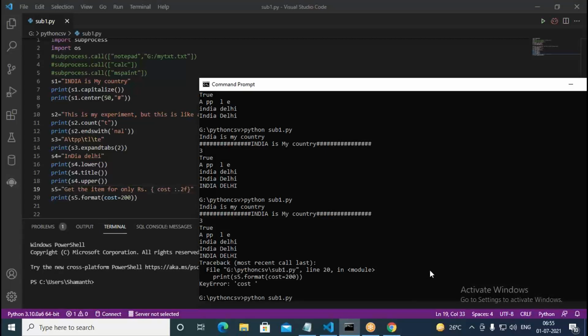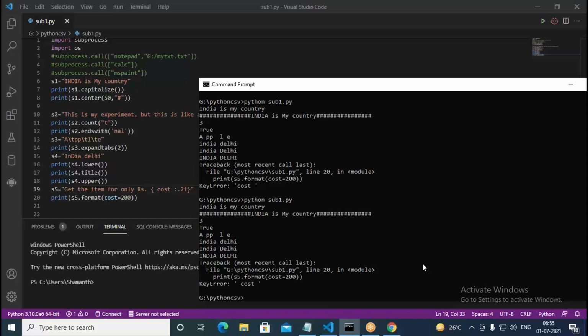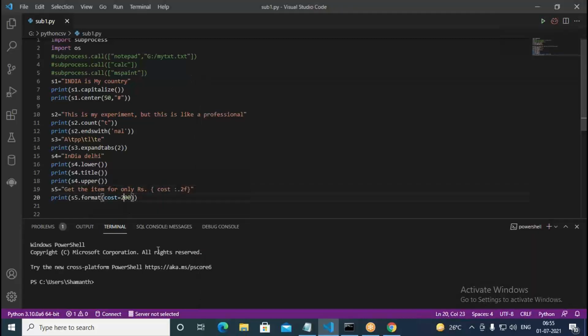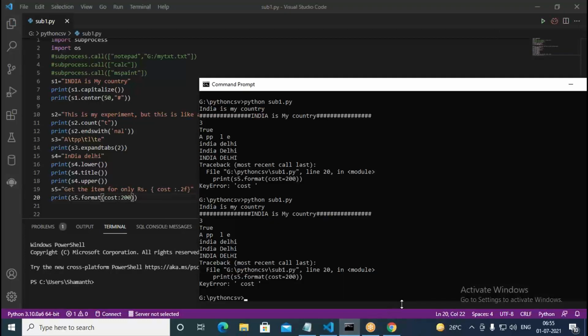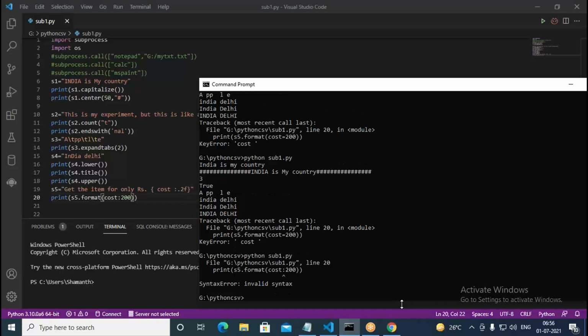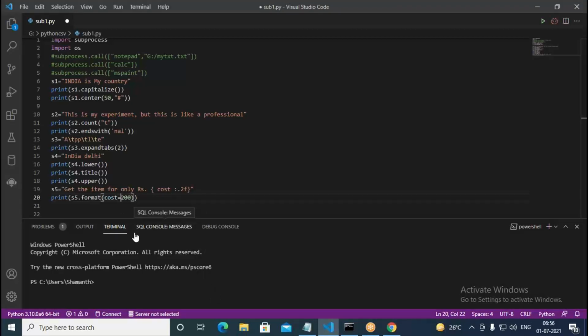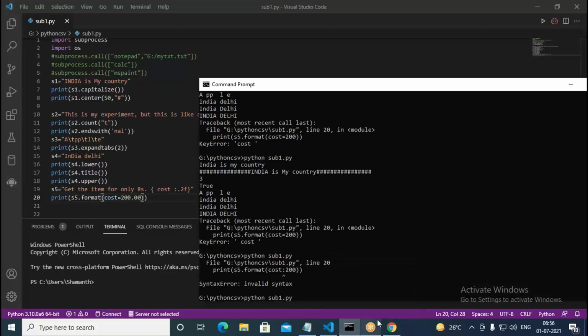What is the error we get? Invalid syntax, it says. Cost equal to, we should put here. That is not the case actually. Why do we get this?